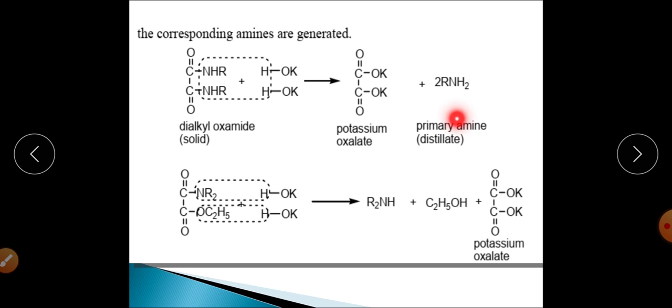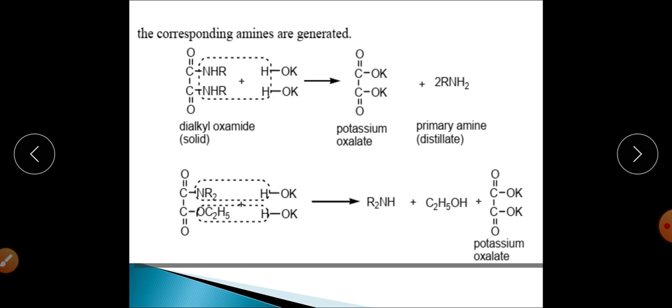So this is the recovery of the primary amine from dialkyl oxamide. And from dialkyl oxamic ester, similarly, that is also allowed to react with potassium hydroxide, in which the secondary amine will be separated, leaving behind the ethanol and potassium oxalate.